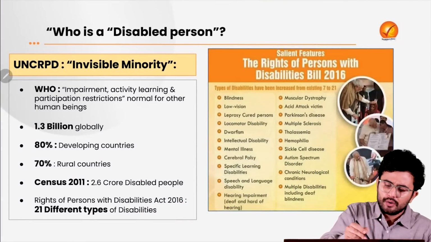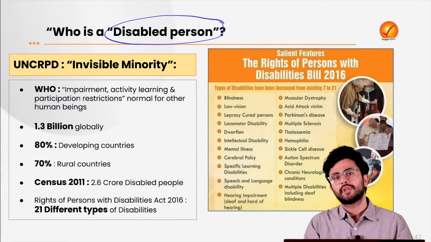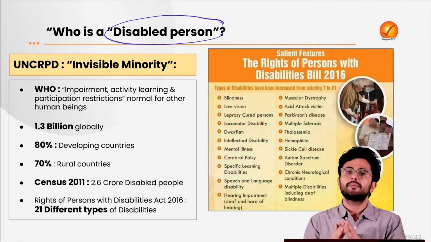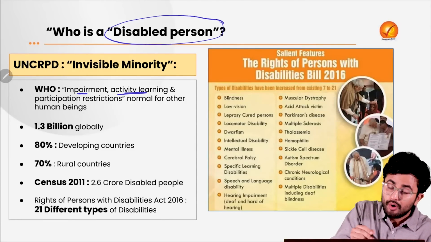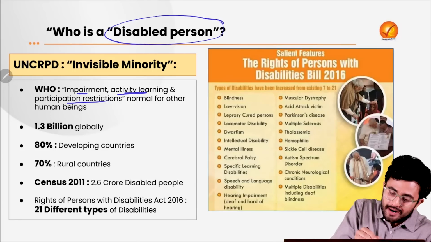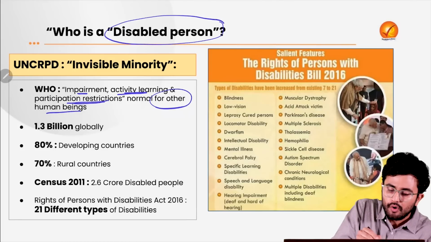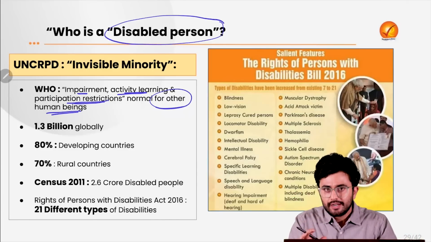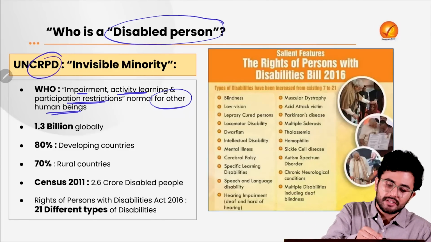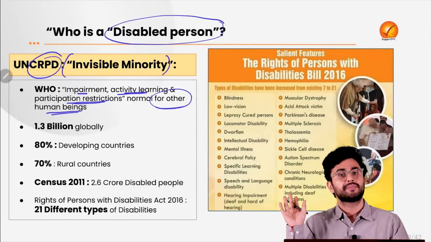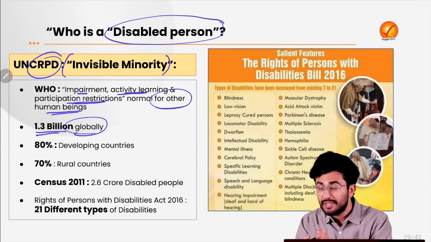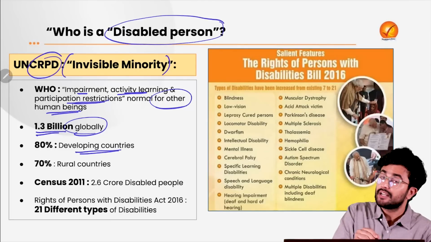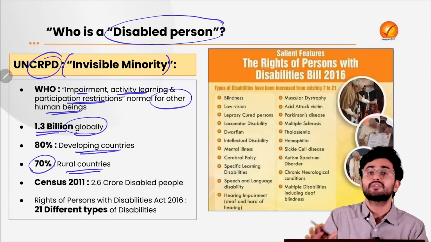Let's first try to understand who is actually a disabled person. According to the World Health Organization, a disabled person is a person who is facing any kind of impairment, or impediment in activity, learning, or participation restrictions which are considered normal for other human beings. And if you look at the United Nations Convention on the Rights of Persons with Disabilities, these people form a kind of invisible minority, with 1.3 billion people globally facing some kind of disability, 80% of whom reside in developing countries and 70% in rural areas.